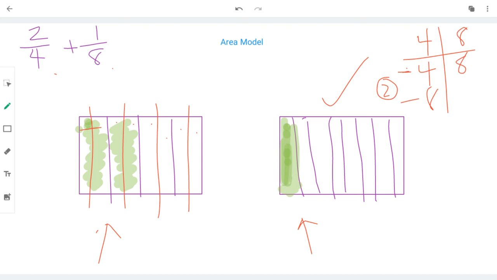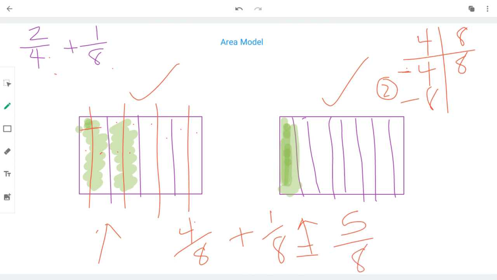Well, how many green parts are in this rectangle that I just cut? Let's count. 1, 2, 3, 4. So this part is now 4/8, and we're not calling it 2/4 anymore. We're going to call it 4/8 from now on. And this one was always 1/8. 4/8 plus 1/8 is 5/8. So our answer is 5/8.